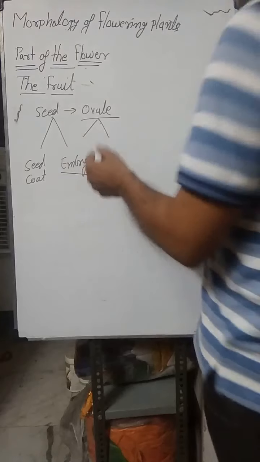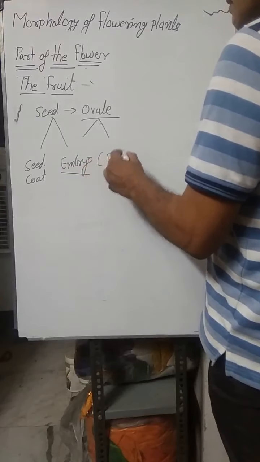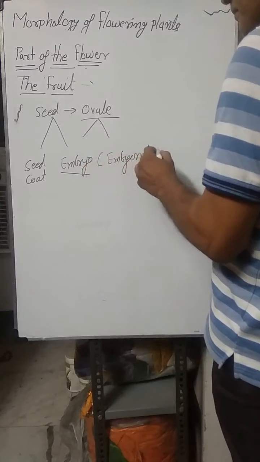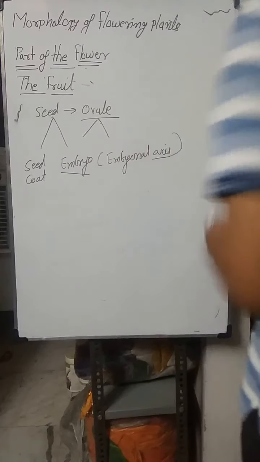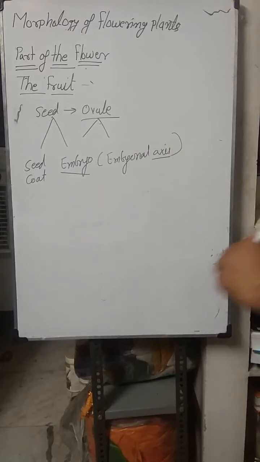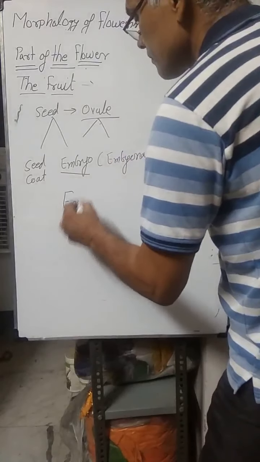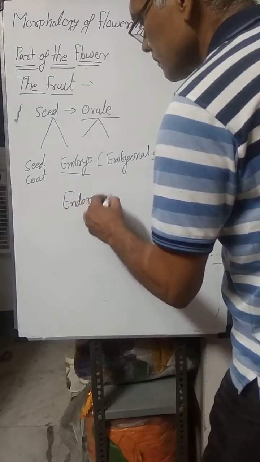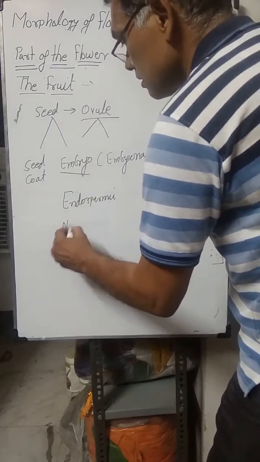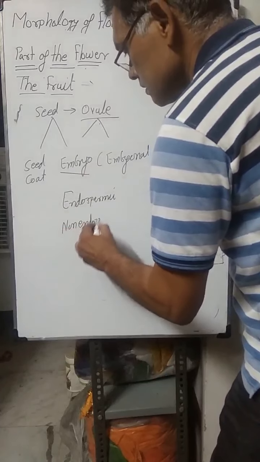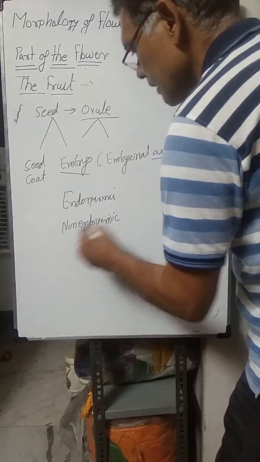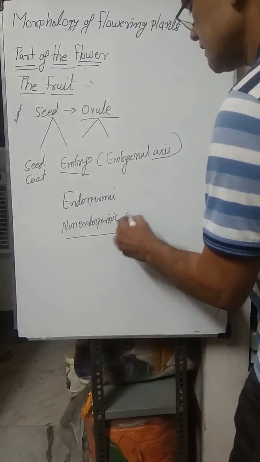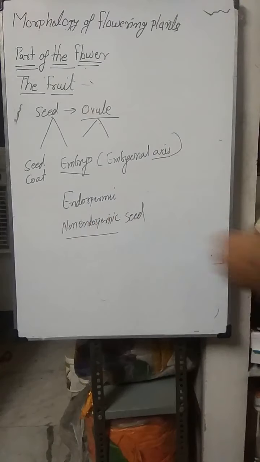The embryo is especially present on the embryonal axis. Normally, on the presence and absence of endosperm, seeds are of two types: endospermic seed and non-endospermic seed.